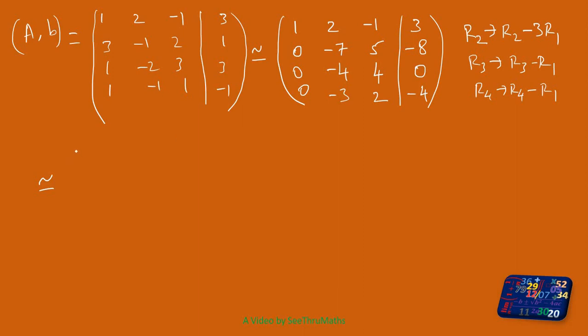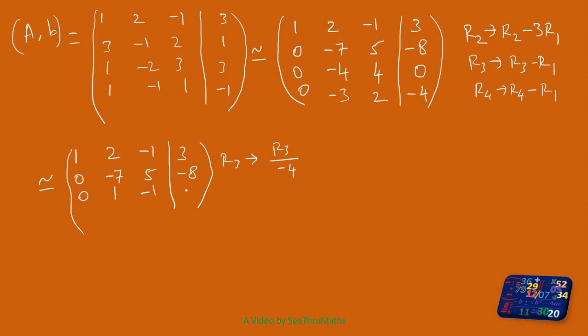Okay, so first I will write the other rows, 1, 2, minus 1 and here 3. Row 2 also no change, 0, minus 7, 5, minus 8. What I am going to do, this row I am going to divide by minus 4. That means row 3 is replaced by row 3 divided by minus 4. So what will we get? Here 0, minus 4 divided by minus 4 is plus 1. 4 divided by minus 4 is minus 1. Here 0 again, so 0.